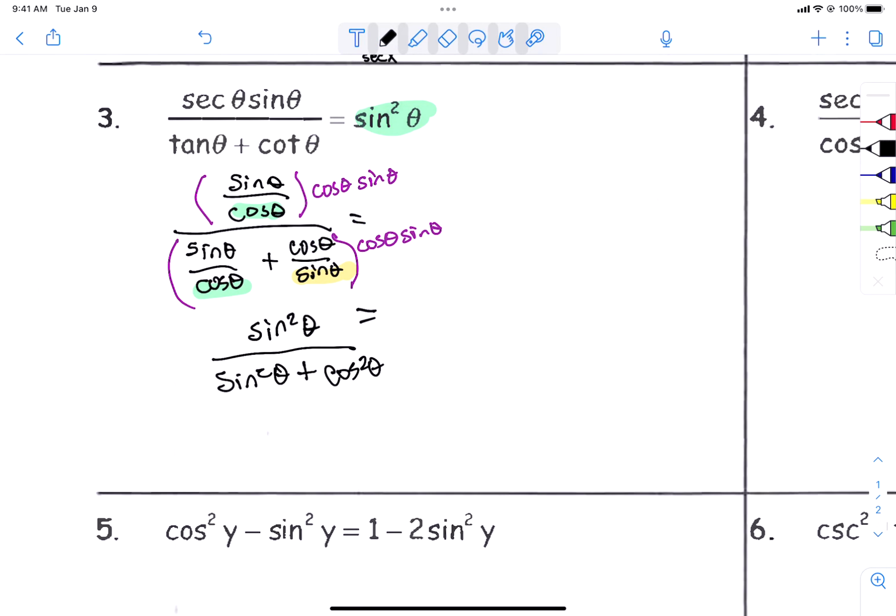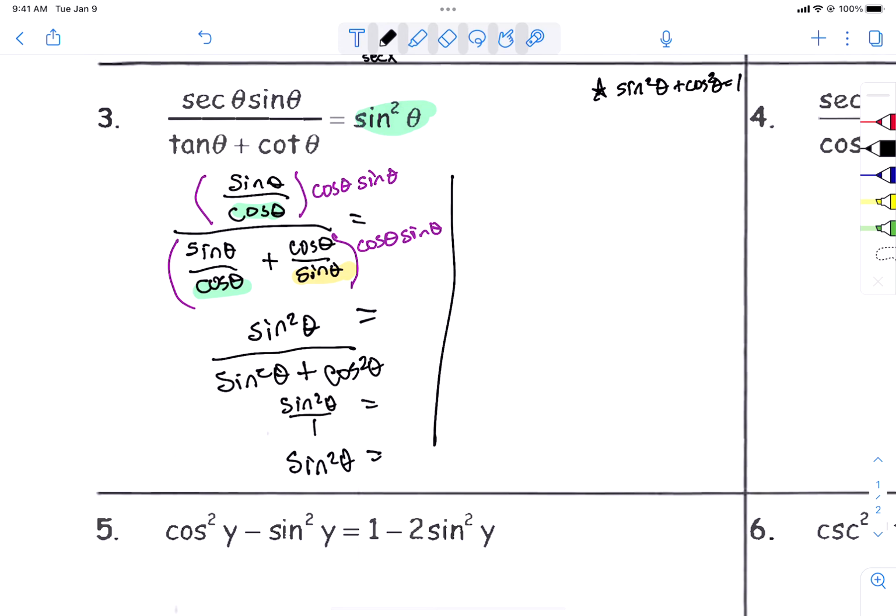Now, I see squares and sines and cosines. I think Pythagorean. Sine squared plus cosine squared is equal to 1. That is a fact that I'm allowed to use at any time. So this is the same as 1. So it's already clear how I get the correct answer. Sine squared divided by 1 is sine squared. That's what our answer was.